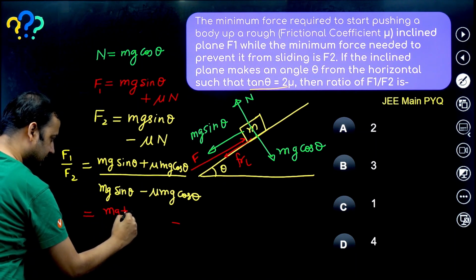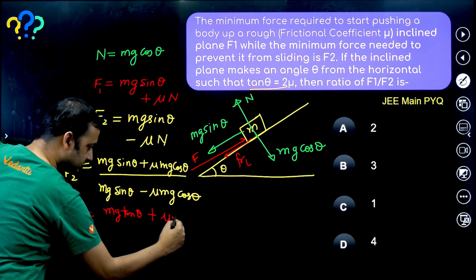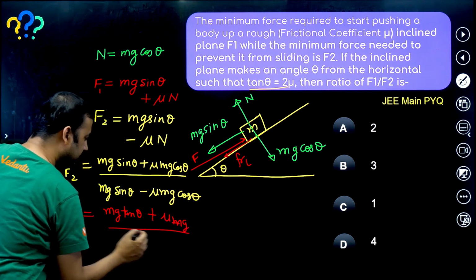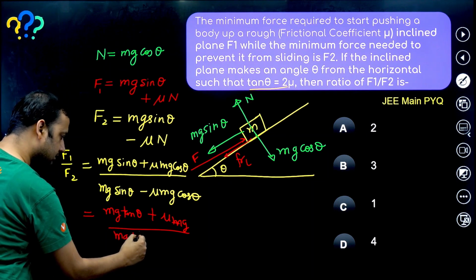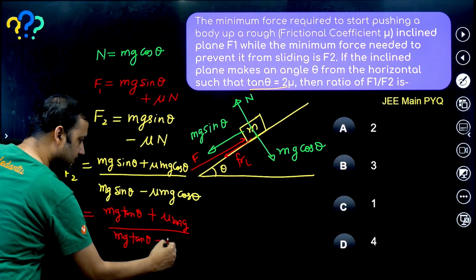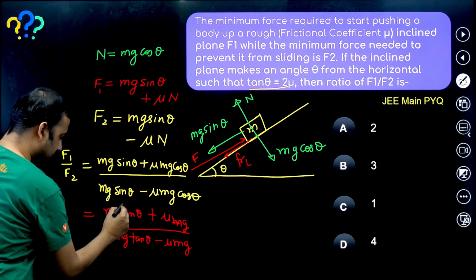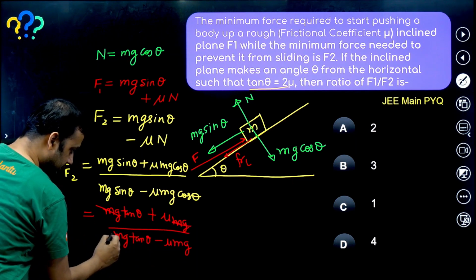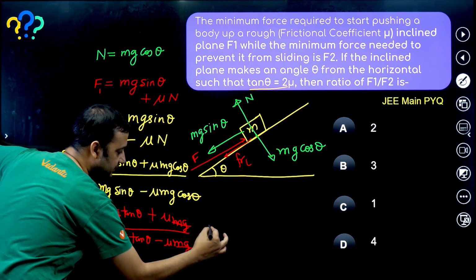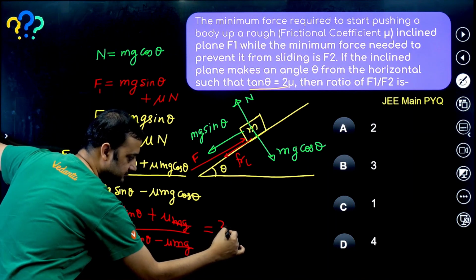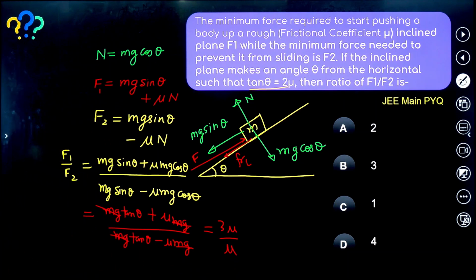See carefully what I am saying. I am taking cos theta common from the top, and here cos theta will be gone, so this will become mu mg. Divide by, again with cos theta common from the denominator, mg tan theta minus mu mg. Now you can see mg will be cancelled. What is the value of tan theta? It is 2 mu. So this will become 2 mu plus mu, 3 mu, upon 2 mu minus mu. So the answer will be 3:1, that means 3 only.